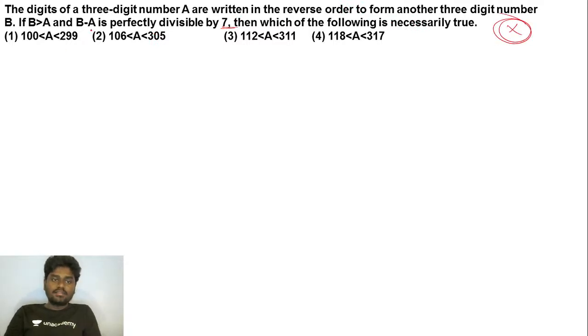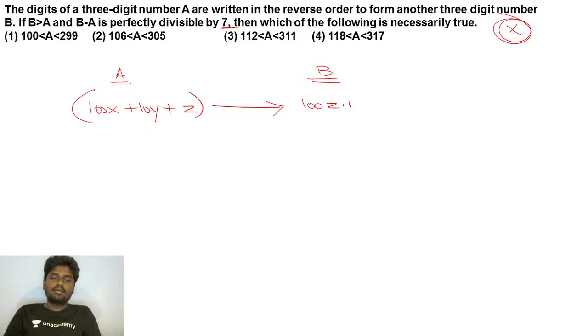So you have the digits of a three-digit number A written in the reverse order to form another three-digit number. So if I say the three-digit number A is 100x plus 10y plus z, and if I try to reverse it, I'll be getting the number B, that is 100z plus 10y plus x.